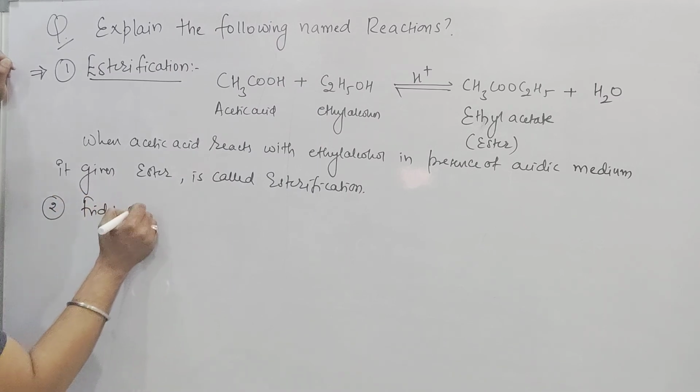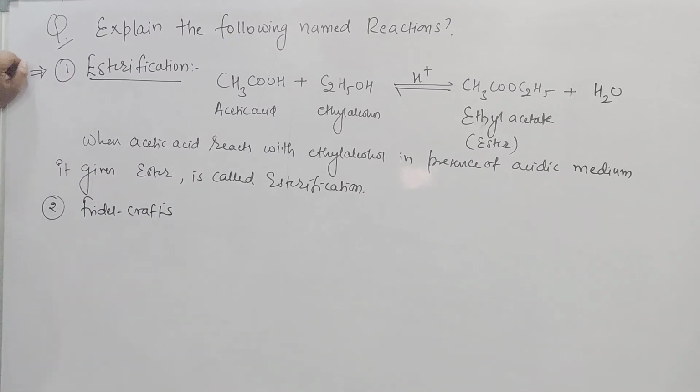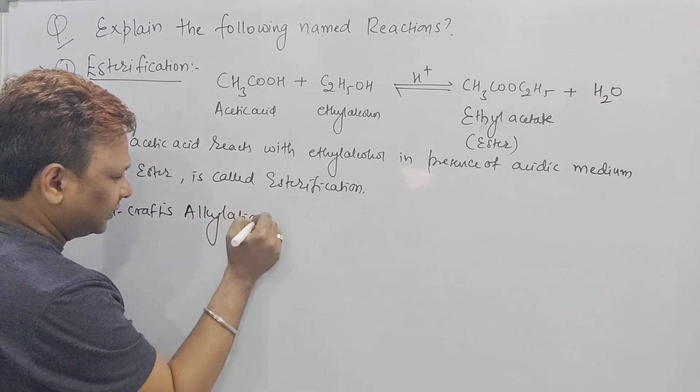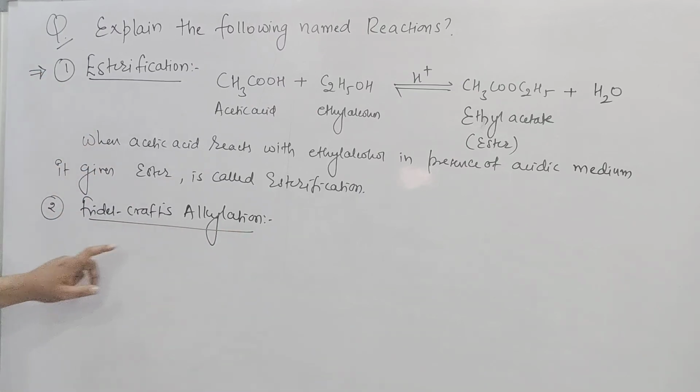Right? The second one, name reaction, we will write here, beta: Friedel-Crafts alkylation. And one more is there, beta, called Friedel-Crafts acylation. First we will see Friedel-Crafts alkylation and then Friedel-Crafts acylation.